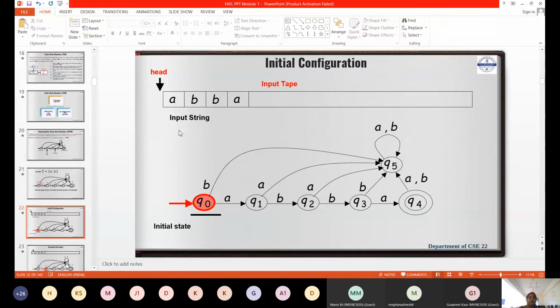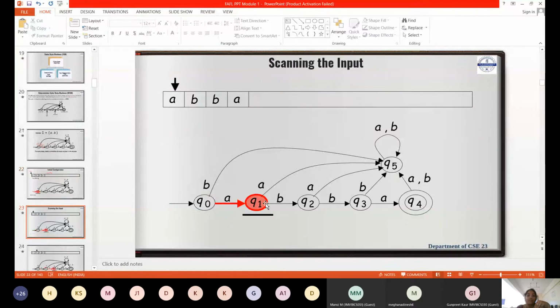Now the input string, you had first alphabet A. So on Q naught, if I get A, where do I go? That is called the transition function. What do you mean by a transition function? A transition function is nothing but a function. It will tell the transitions from one state to the other state over the input alphabet. What is the input symbol? So after reading A, where do I go now? Q1. That is the representation here.